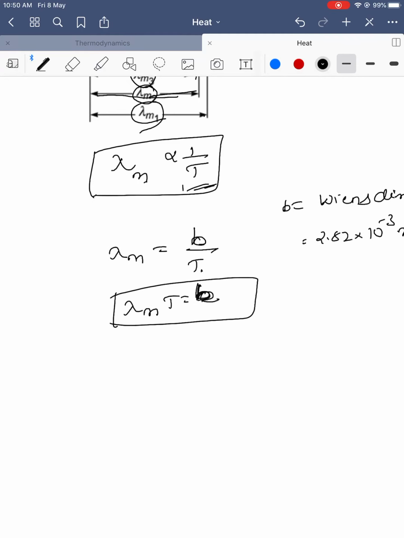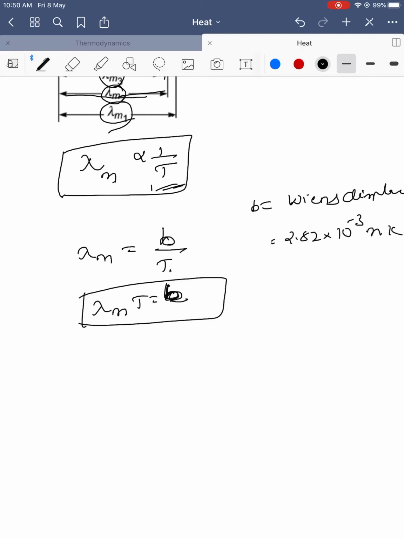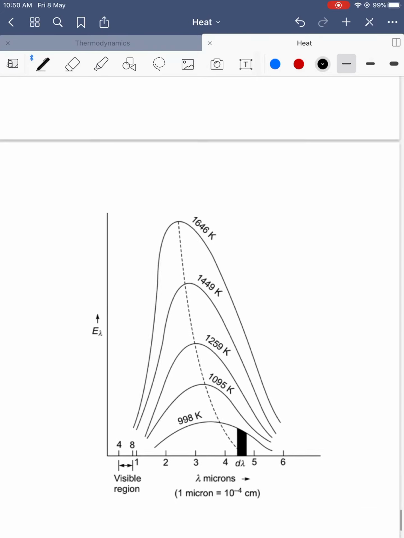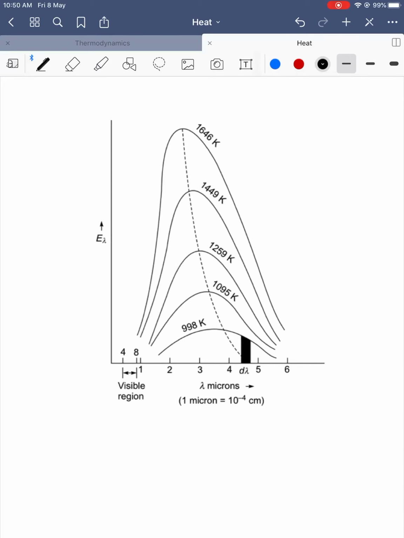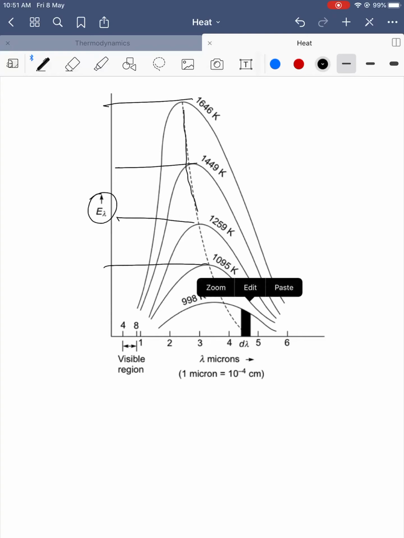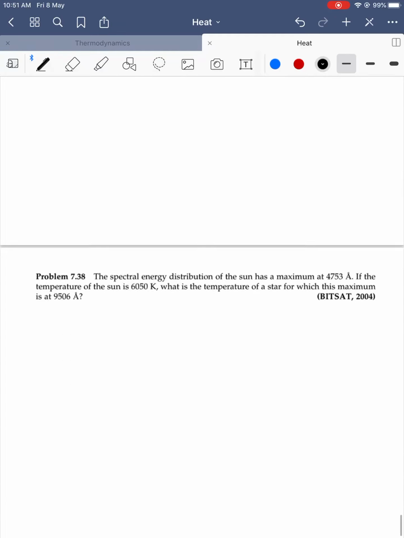There are no such difficult questions in it. For Wien's displacement law, you should just remember lambda max is equal to B by T, where T is the temperature. So from the wavelength that is received, we can find the temperature of the body. These are some graphs recorded from different stars. At a particular wavelength they are exhibiting some particular energy. If we draw the lines here, this represents approximately the lambda value. We'll see a few examples on it.